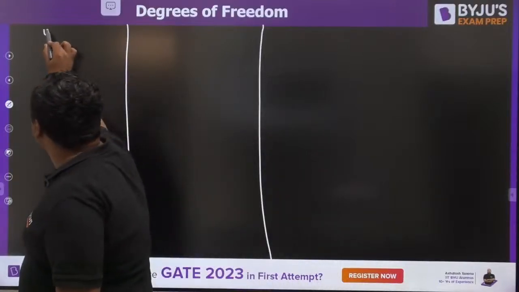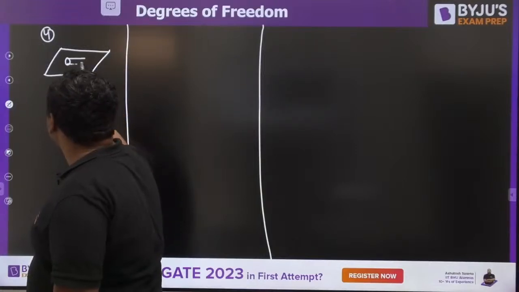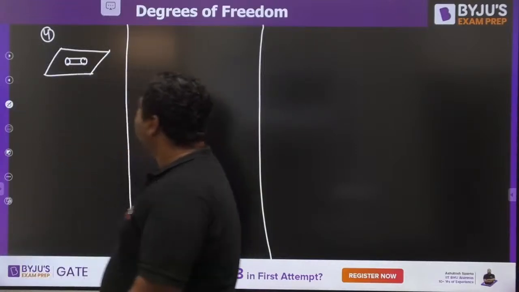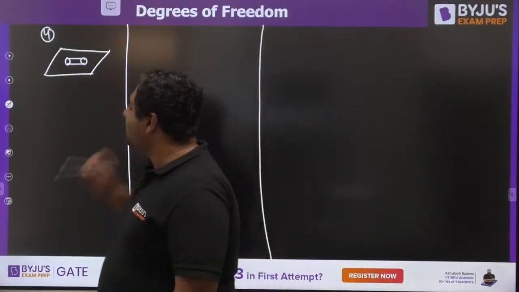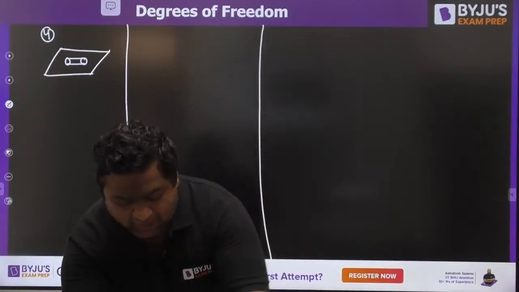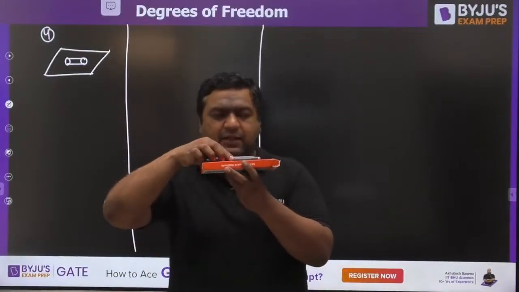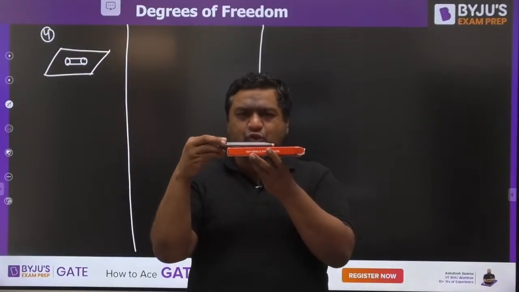So my dear, let us see the 4th case. If we have a cylinder on a table, this cylinder can rotate about x-axis, yes, there is no issue.